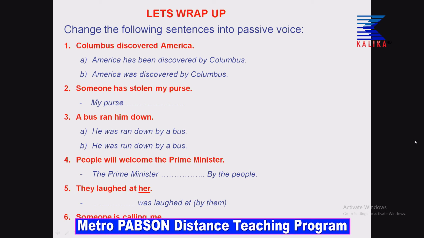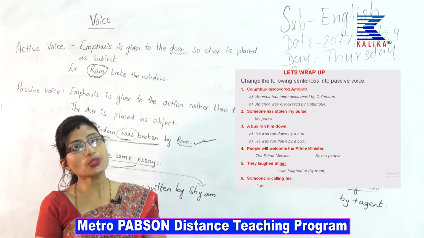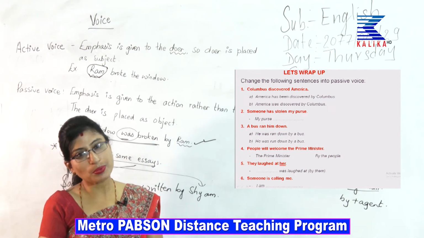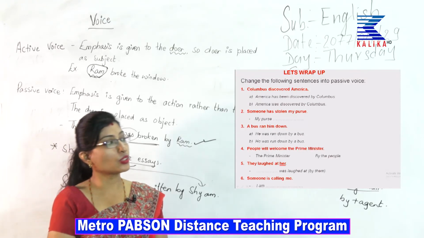My purse has been stolen. That is correct. My purse has been stolen. And if you write by someone, then I am sorry to say I would mark it wrong, dear students. So, you have to write my purse has been stolen. I hope that you have understood the exercises till now.